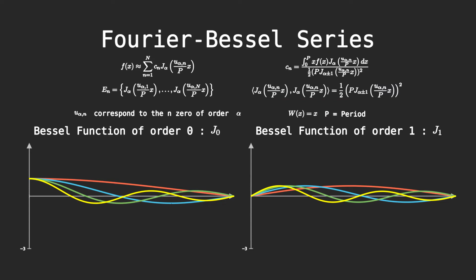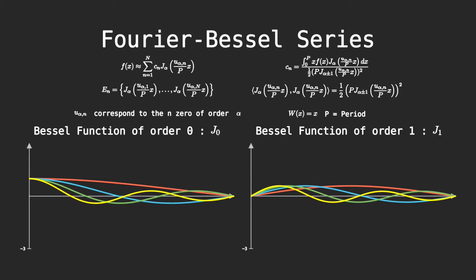Even though our inner product is stranger, we can see that each coefficient is obtained by doing the inner product of our basis vector with our function. And we can obtain our function by multiplying the coefficient by the basis vector and summing for every coefficient that we take into account. As before, I've made a graph showing the basis vectors for the Bessel function of order 0 and of order 1.